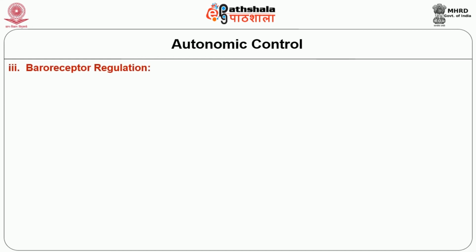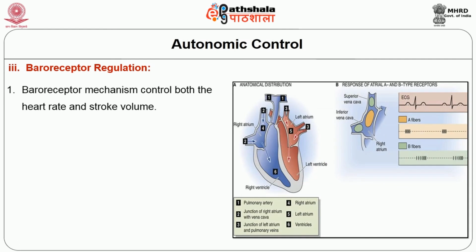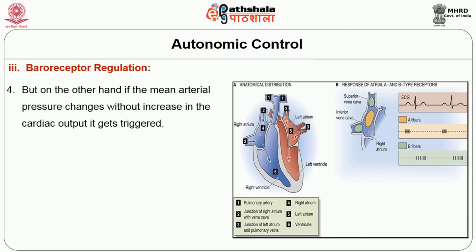We will see what is the baroreceptor regulation. Baroreceptor mechanism controls both the heart rate and stroke volume, but it will not monitor the cardiac output. It monitors the mean arterial pressure. So, when there is no change in the mean arterial pressure and cardiac output is increasing with reducing peripheral resistance, it will not respond. But on the other hand, if mean arterial pressure changes without increase in cardiac output, it